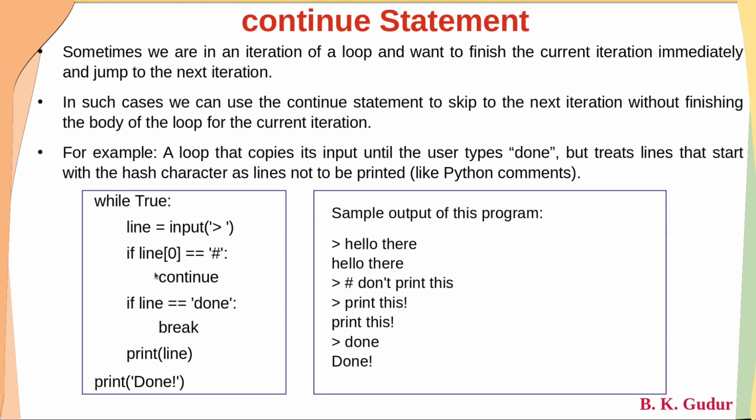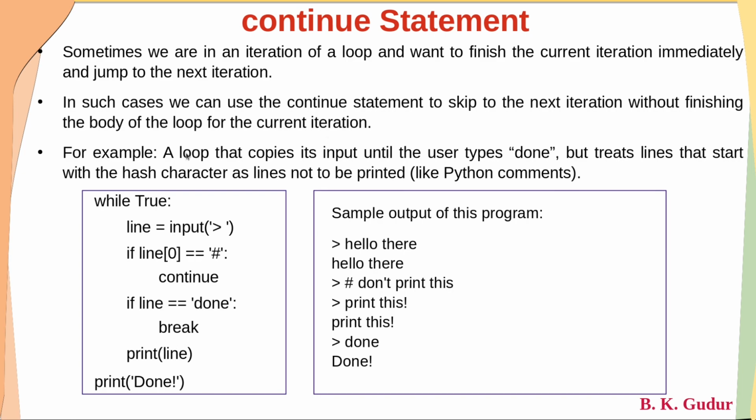One of the important things, dear students: if line is not equal to done, then that line will be printed. Whereas in this case, if line[0], the first character, is hash, it will skip everything, even this print statement will not be executed.